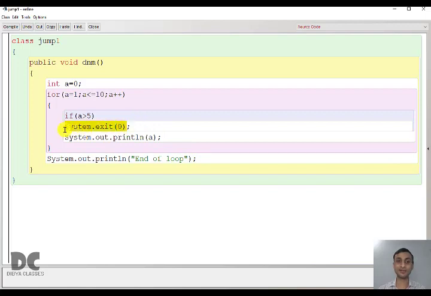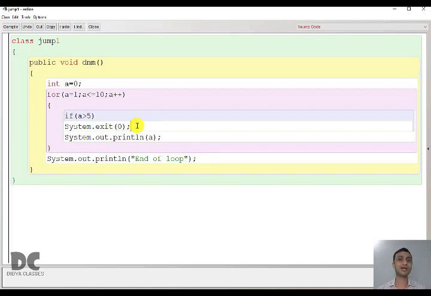So if break is written, it only stops the loop and comes out of the loop. When System.exit is written, it completely stops the program. After that, nothing is going to get executed. Okay, understood? This is the main difference between break and System.exit.